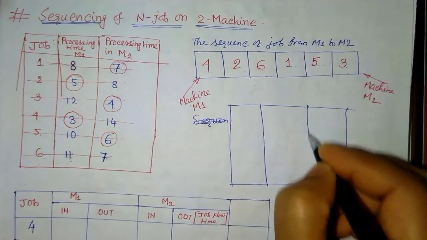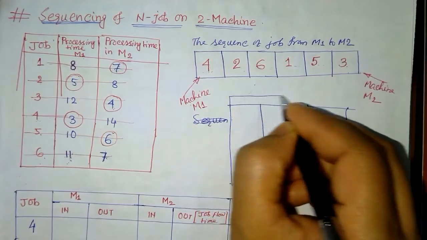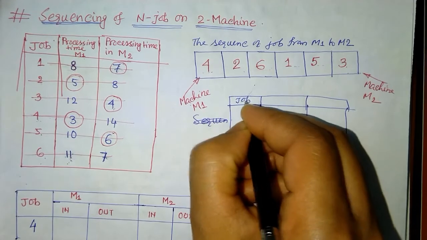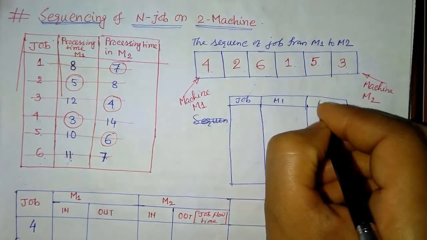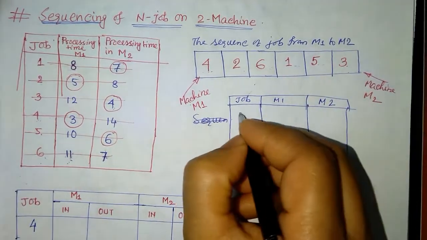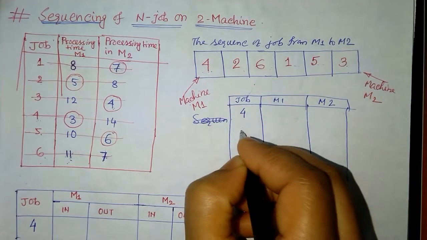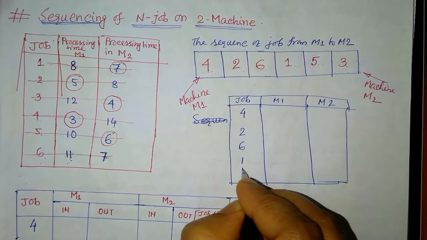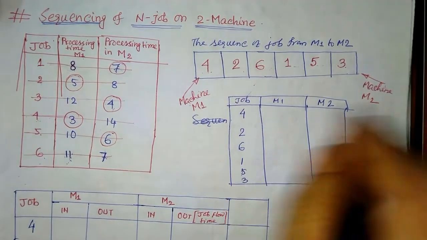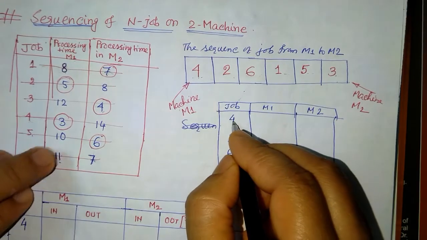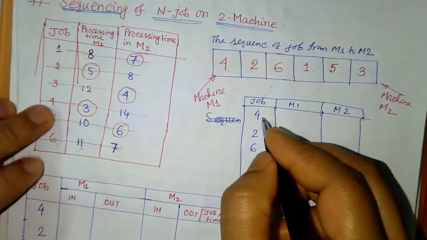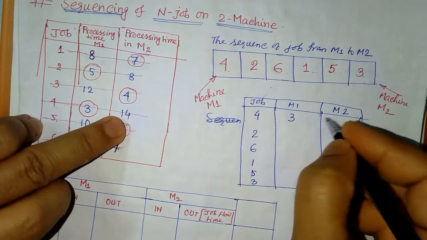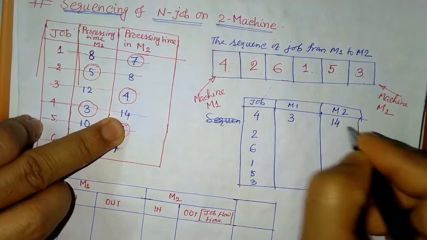This is job, this is M1, M2. So we can write job, M1 and M2. Our sequence is 4, then 2, then 6, then 1, then 5, then 3. Now we will write the processing times. Job 4, machine 1 processing time is 3. Machine 2 processing time is 14.